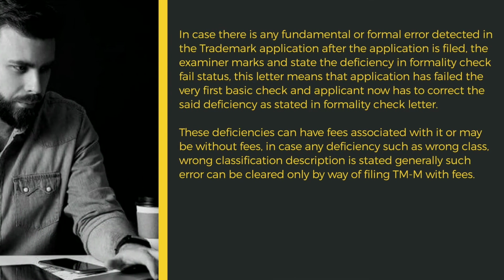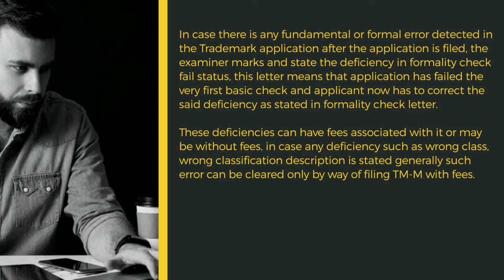In case there is any fundamental or formal error detected in the trademark application after the application is filed, the examiner marks and states the deficiency in formality check fail status. This means that the application has failed the very first basic check and the applicant now has to correct the said deficiency as stated in the formality check letter.